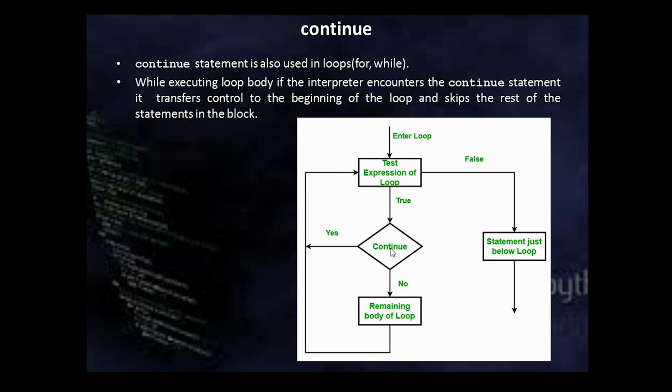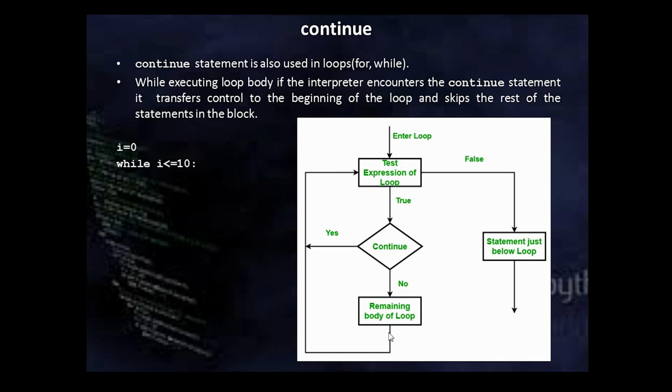But if the test expression is true, it will come inside and check whether there is a continue statement. If it is a continue statement, it will come directly to the entry, skipping the remaining statements in the loop body. But if it's not continue, execute the remaining body of the loop and come back again to the test expression. So you can see that whenever continue is encountered, the remaining body of the loop is skipped or bypassed.